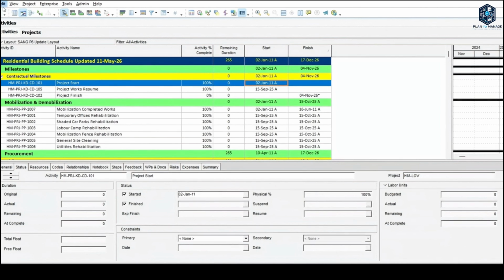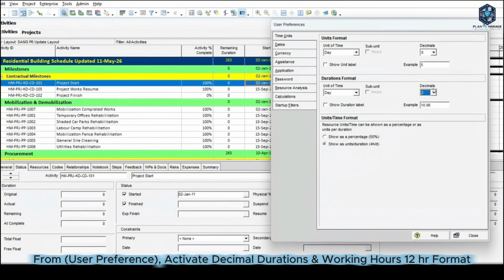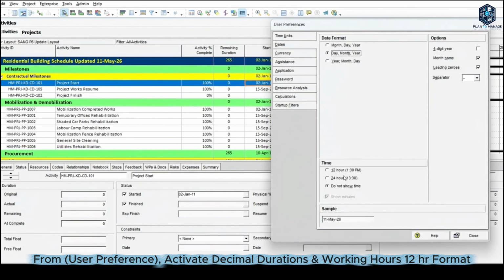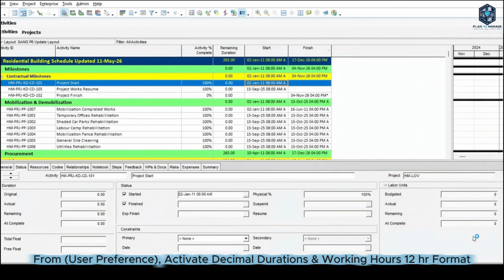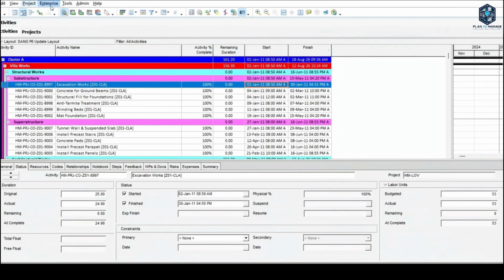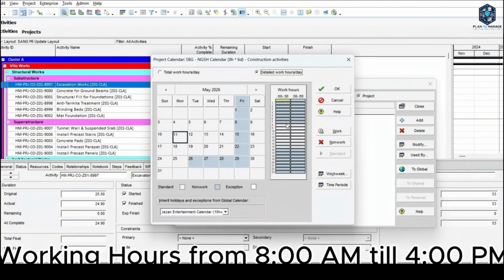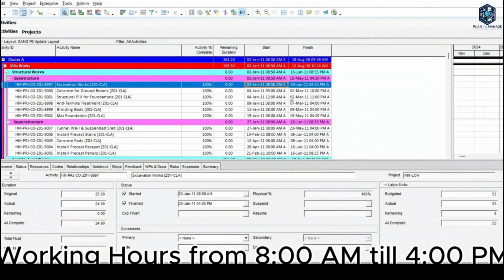But first we need to check this by our eyes. By activating, from user preference, the duration format, we need to activate that decimals will have 2 decimals. And for dates, the time format will be 12 hours. If you do this activity by activity, you will find, if you check first the calendar hours itself, that this calendar is built based on eight working hours, starting from 8 a.m. till 4 p.m. This is for all months, for all projects.